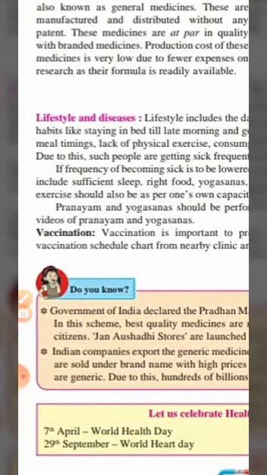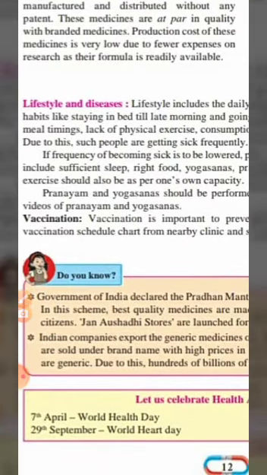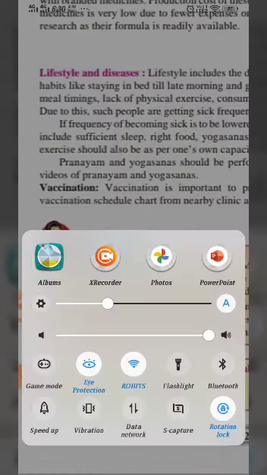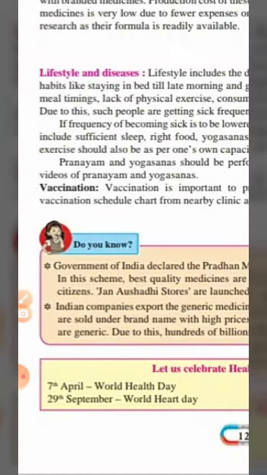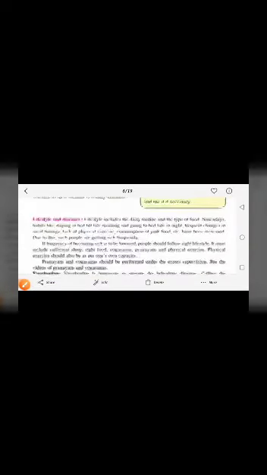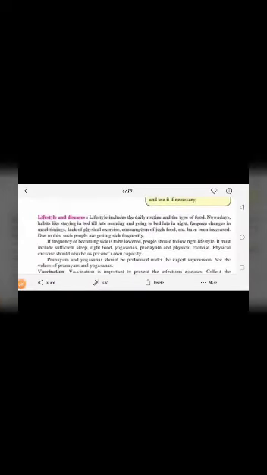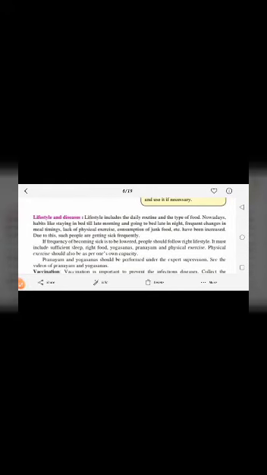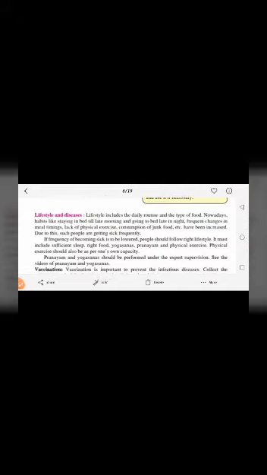Then lifestyle and diseases. See, in lifestyle and diseases, lifestyle includes the daily routine and the type of food. Nowadays, habits like staying in bed till late morning and going to bed late at night, like you all are doing right now in this period, especially